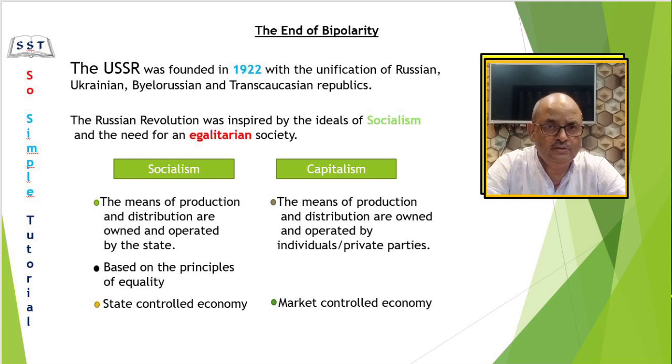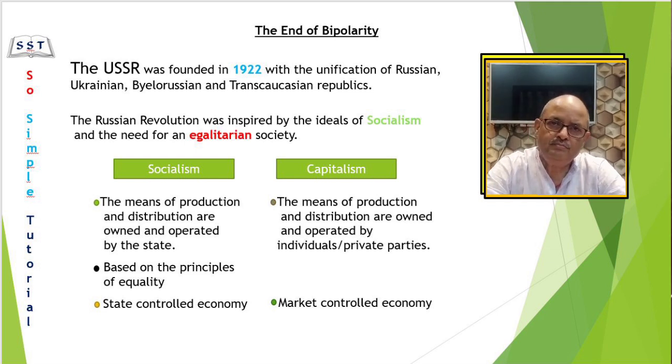Egalitarian society means a society that supports or follows the idea that all people are equal and should have the same rights and opportunities. So, this was perhaps the biggest attempt in human history to abolish the institution of private property and consciously design a society which was based on principles of equality.